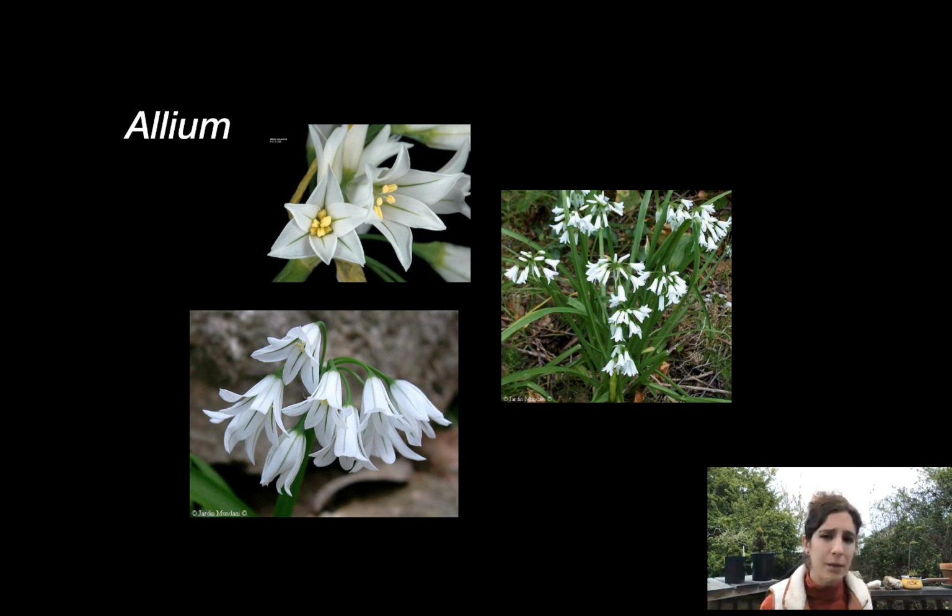Have you seen this around town? This grows in a really weedy way all around Arcata and lots of other parts of California. You can pretty clearly see from this picture, at least, that they've got those tepals. They've got those 6 stamens up in there. If you have this in your yard or something, please eat it. Don't buy onions from the store if you've got this. I've got it all up in my yard.